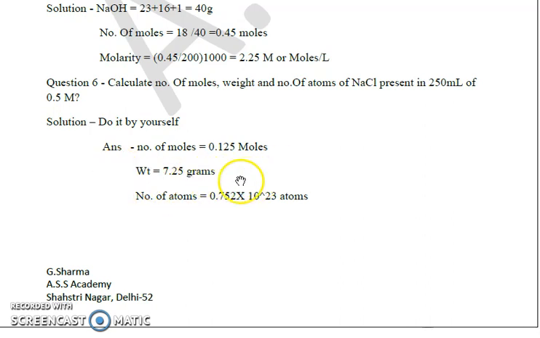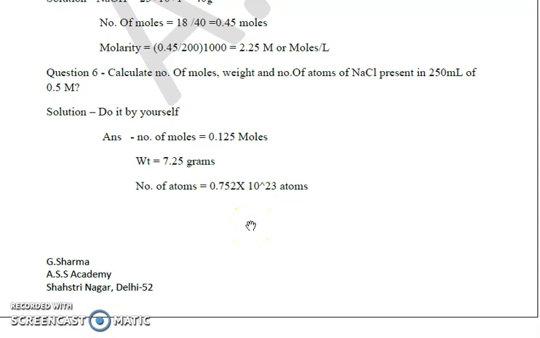Then we can also calculate the weight with the help of moles, which is simple. Given weight upon molecular weight is equal to the number of moles. So given weight will be molecular weight times number of moles, which comes out to be 7.25 gram. And if we have the number of moles, then the number of atoms can easily be calculated by multiplying with the Avogadro number, which is the third part. Now we will be talking about normality.